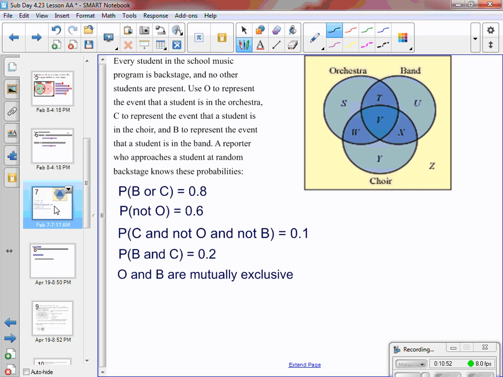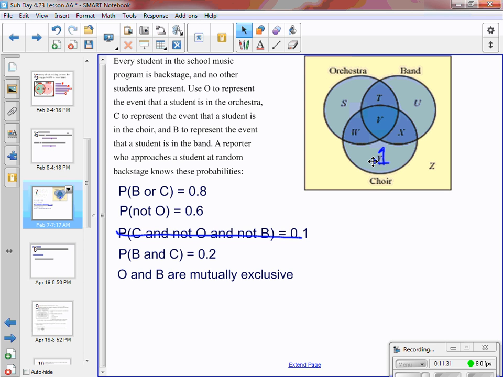The probability of being in choir and not orchestra and not band is 0.1. So that 0.1, I'm going to put in this spot right here. That's the only choir spot, so that one we've done, we can cross that off. The probability of being in band and choir is 0.2. Band and choir includes both X and V, those spots there, so I can't fill that in yet.